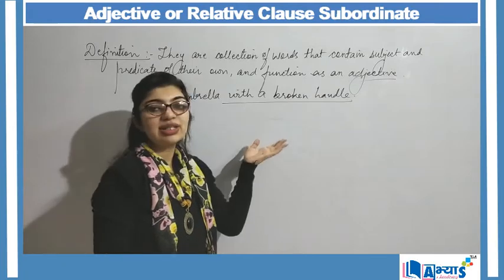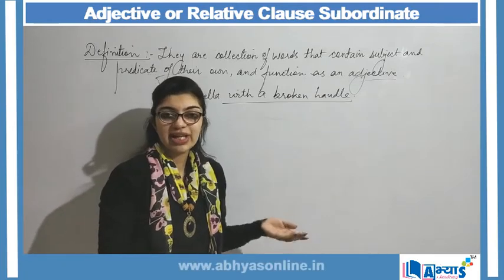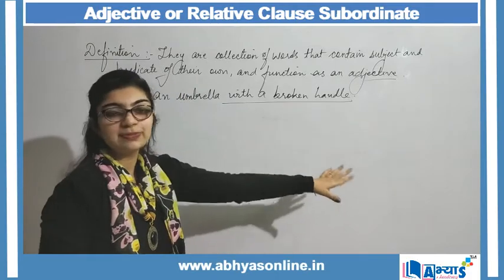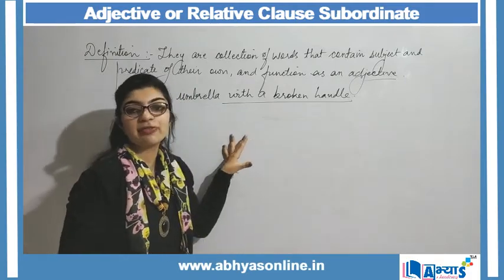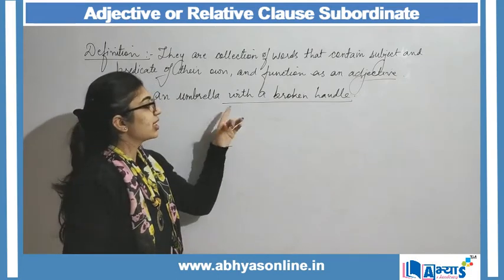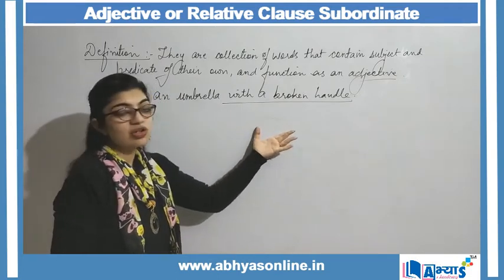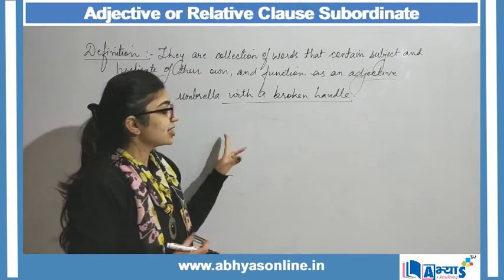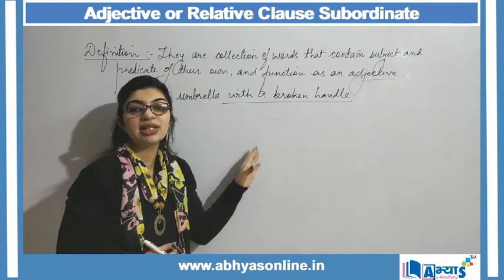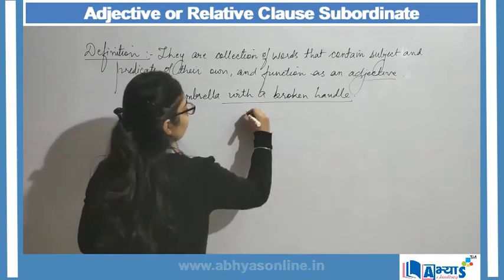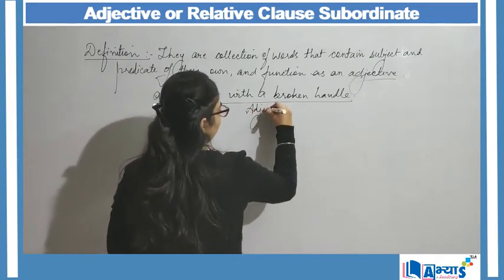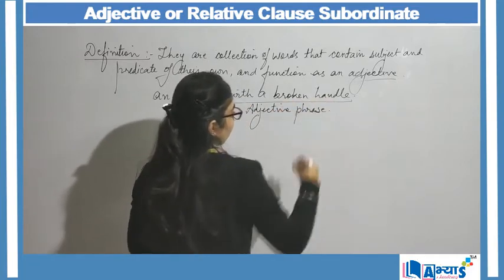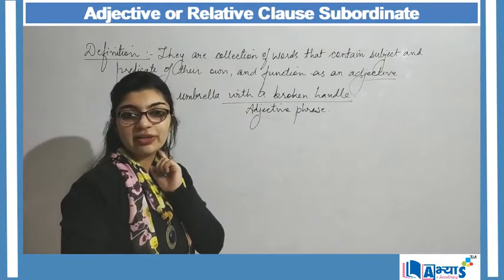So how will I distinguish an adjective phrase from an adjective clause? Here with a broken handle is my adjective phrase. Why? Because this phrase or this collection of words does not contain a subject in it. And since there is no subject, it is an adjective phrase and not an adjective clause.